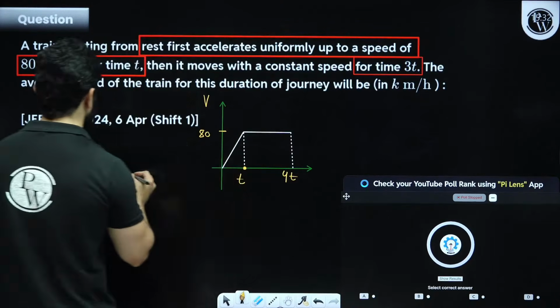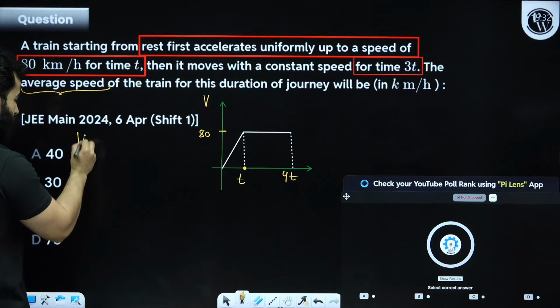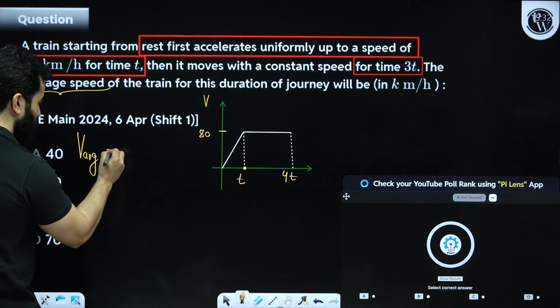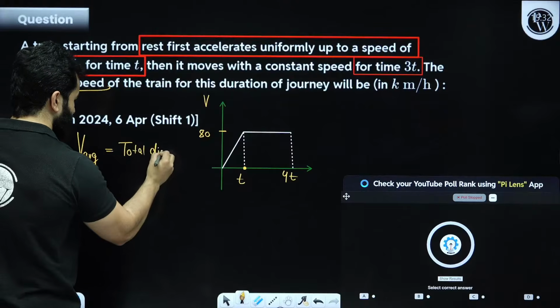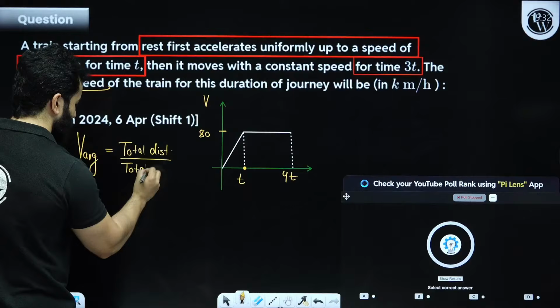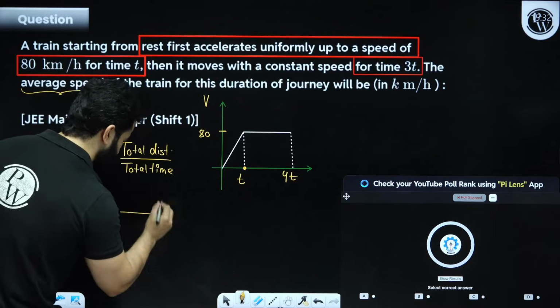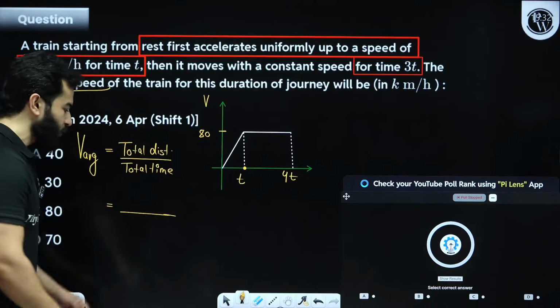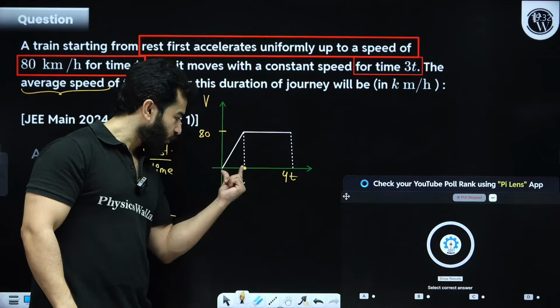So if someone is talking about average speed, the concept is that average speed is total distance divided by total time. One mistake that many students are going to commit in these types of problem is you are going to write down this as 3t. This duration is 3t, do not forget this t.